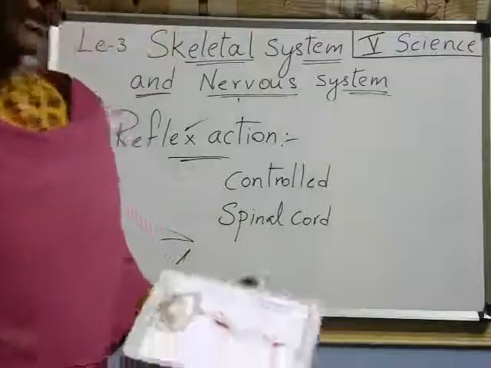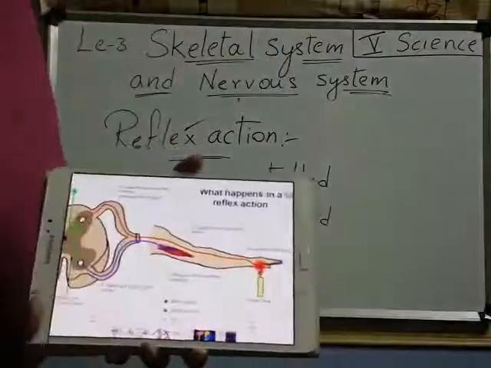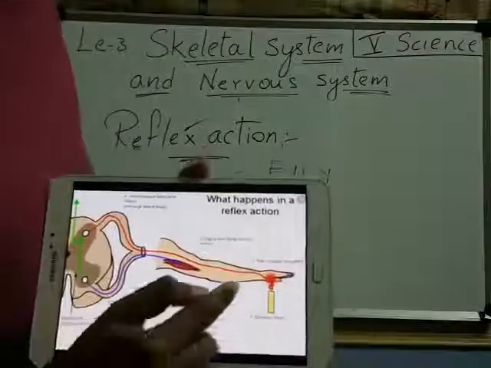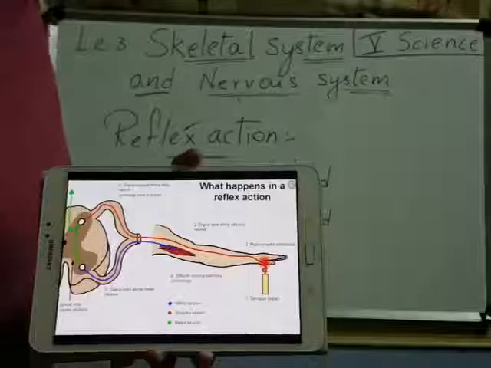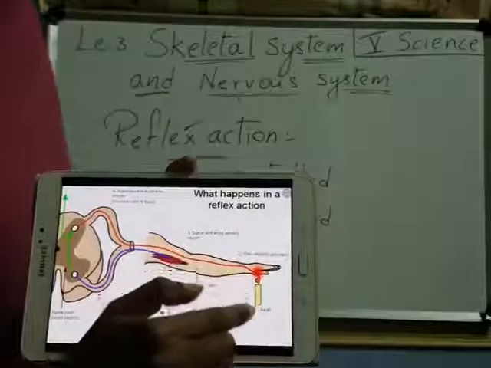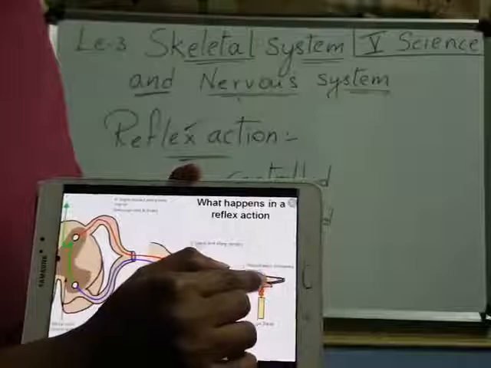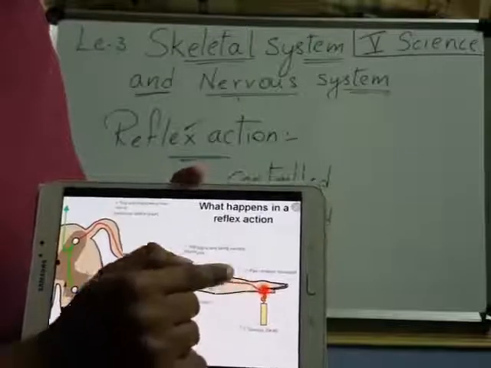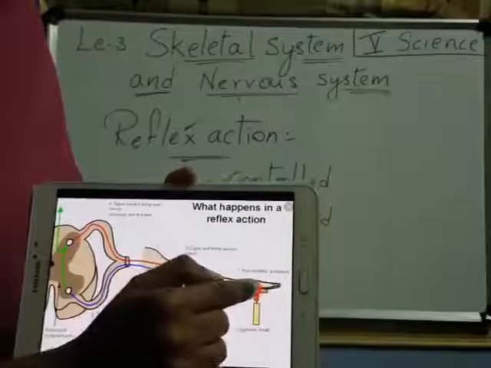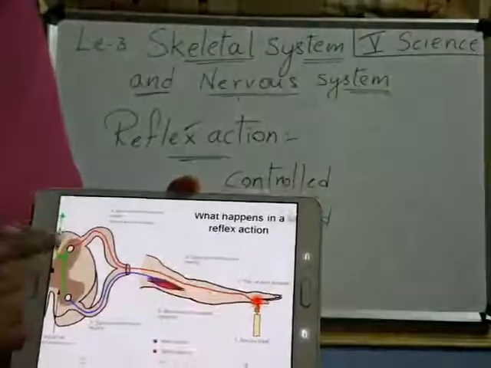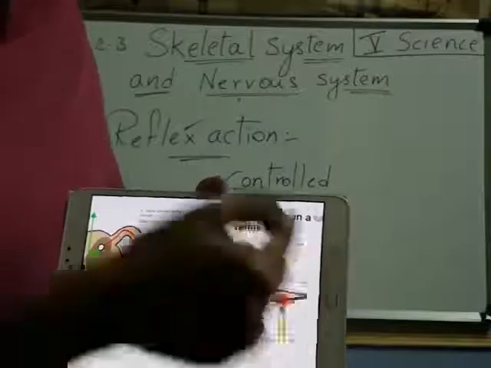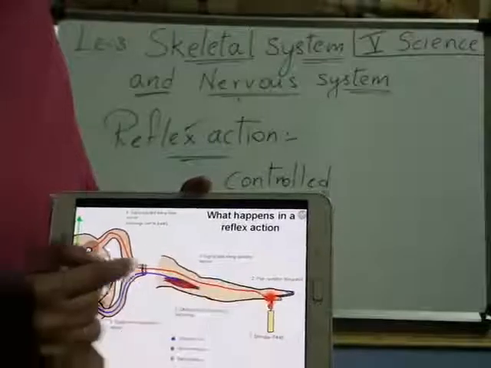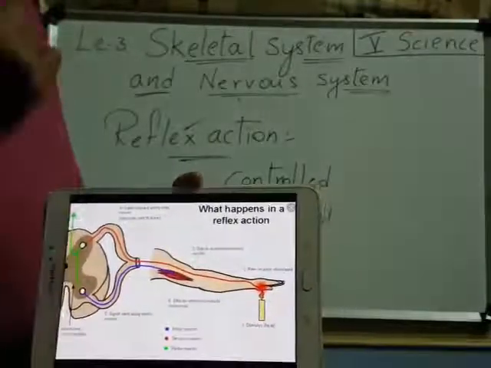Now coming to reflex action, children. See what happens in the reflex action. Reflex action means immediate action, I said, right? Suppose you touch any hot object, like a hot box or a candle, then what happens? Here heat, right? The red color one is the sensory nerve. The sensory nerve passes the information from here to the brain. In the middle we find the spinal cord, right, children? The nerves are connected first to the spinal cord and then to the brain.